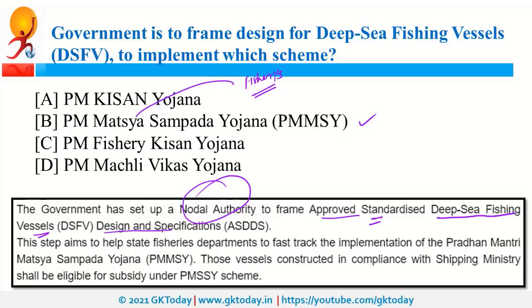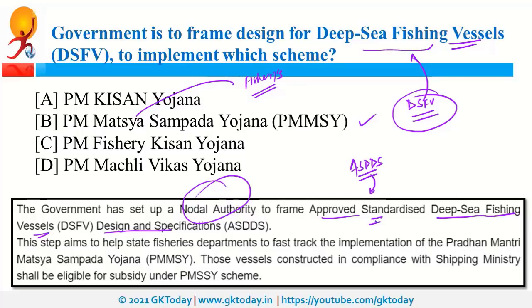So 2 important terms are there. First is DSFV. What is DSFV? It is deep sea fishing vessels. This is self-explanatory. These are shipping vessels for deep sea fishing. Second term is ASDDS. This is approved standardized deep sea fishing vessel design and specification. So how these ships are going to be, what is going to be their design and specification? For this approval, there is a nodal authority. Now only those ships which are of approved design will get the benefit of subsidy under this PM-SSY scheme.